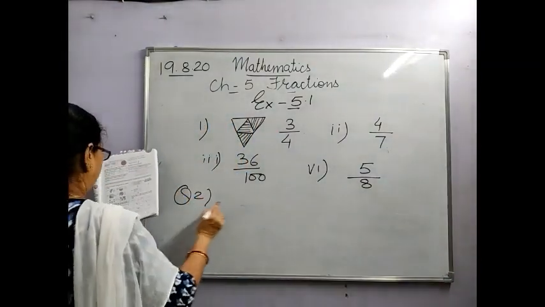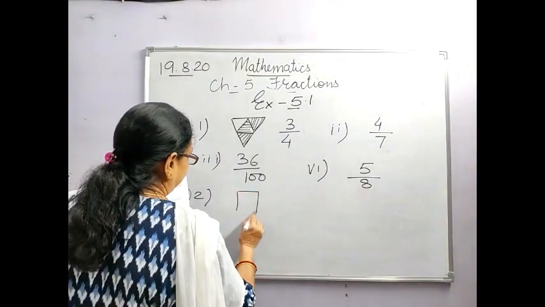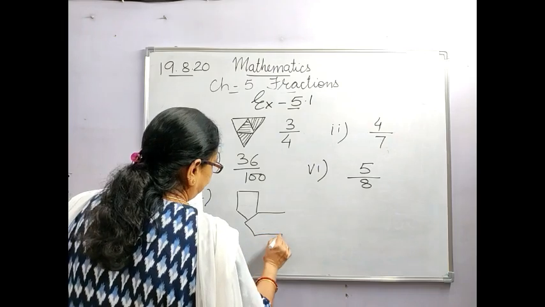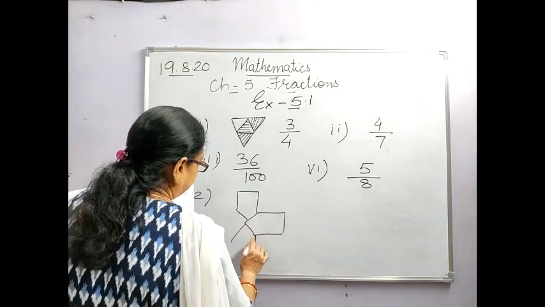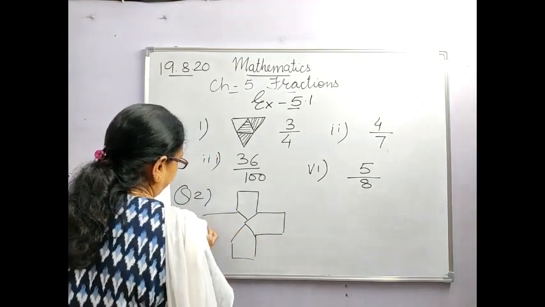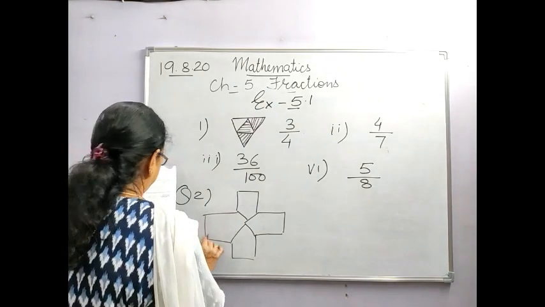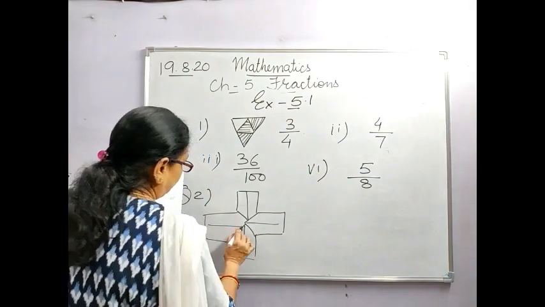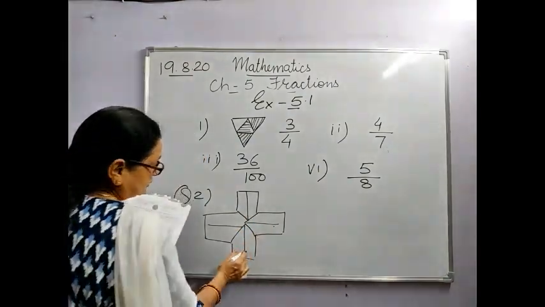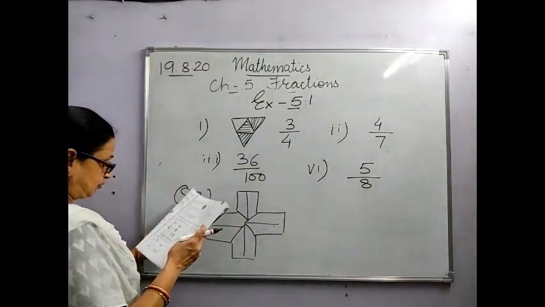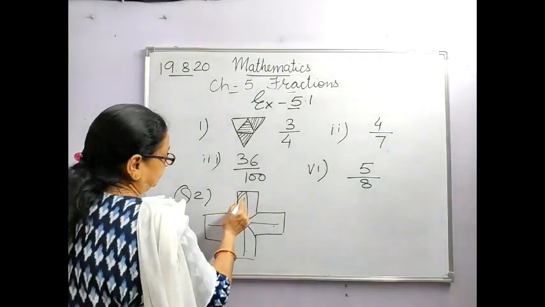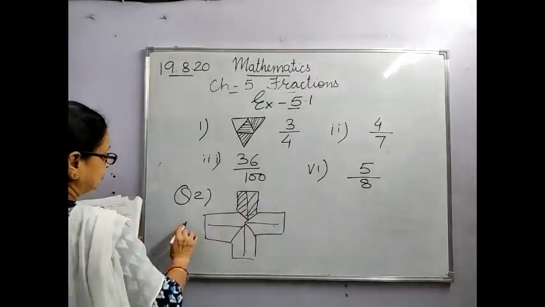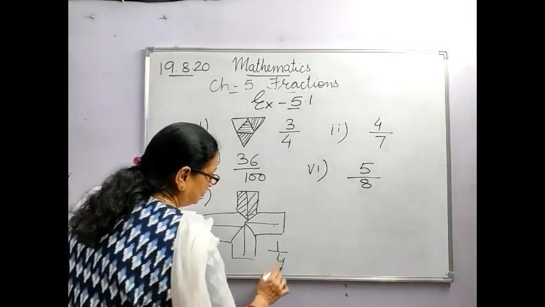Question number 2. I am not drawing it perfectly. So, they have divided again this. Now, 4 parts, 1 part, 2 part, 3 part and 4 part, out of which they have asked you to shade 1. We have shaded 1. This is your first one, 1 upon 4.